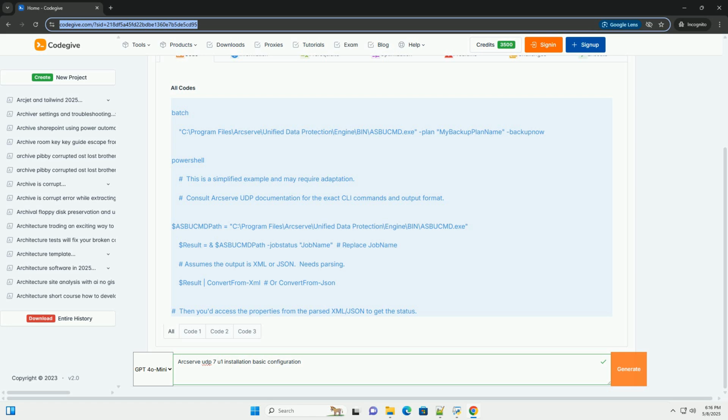5. Creating a backup plan. Navigate to the Plans tab. Click Create Plan. Give the plan a descriptive name, example daily server backups. Nodes. Select the nodes that you want to include in the backup plan. Schedule. Define the backup schedule, example daily, weekly, monthly. You can specify the days and times when backups should run. Backup destination. Choose the RPS as your backup destination. Select the data store you configured during the RPS installation.